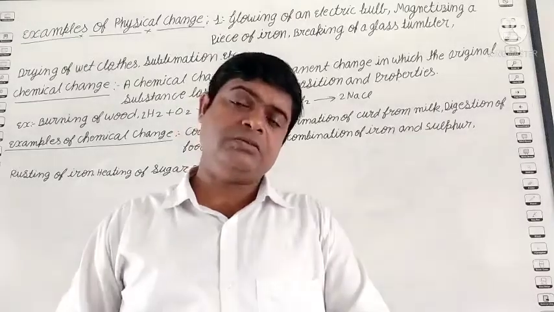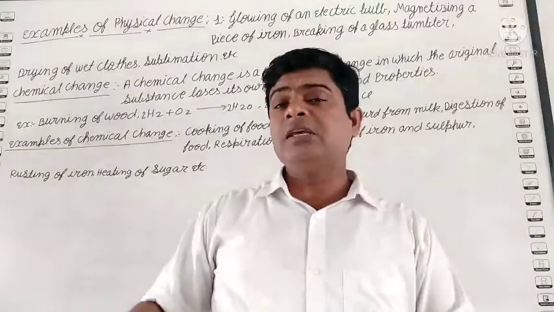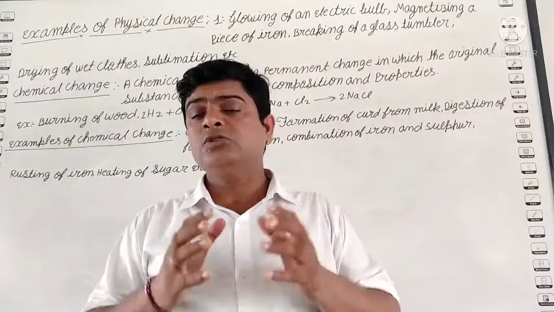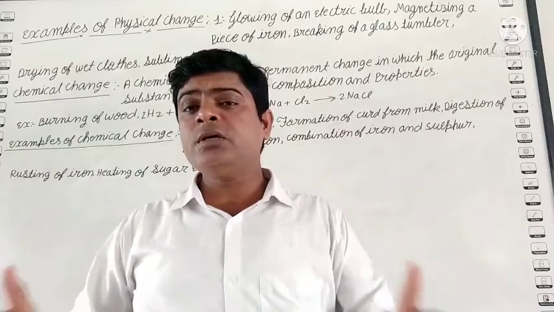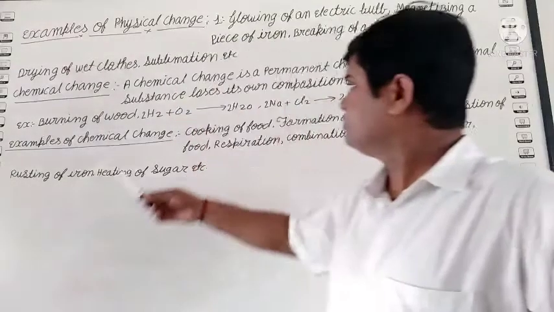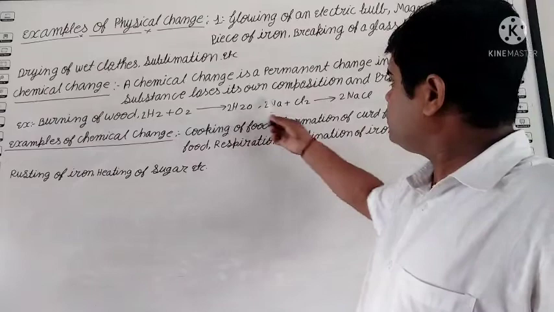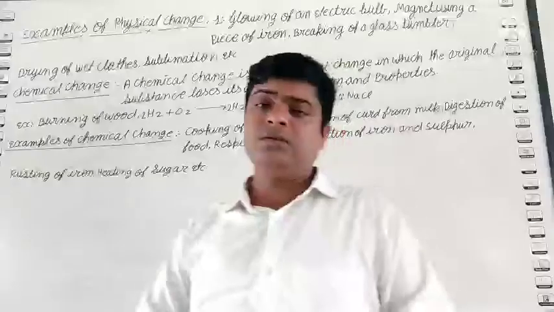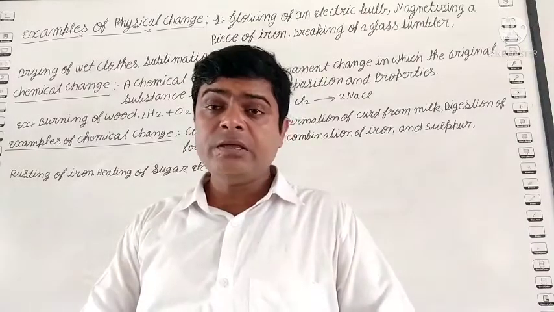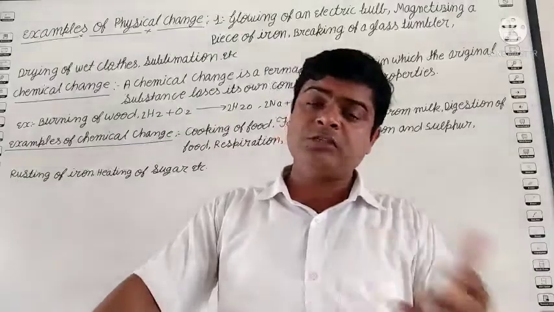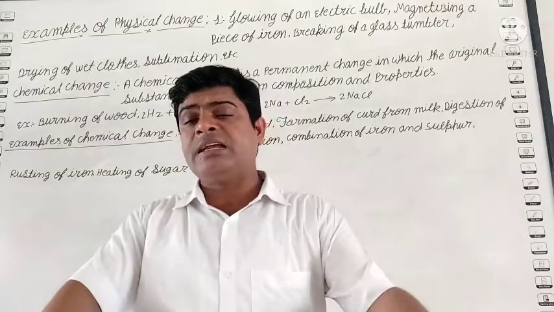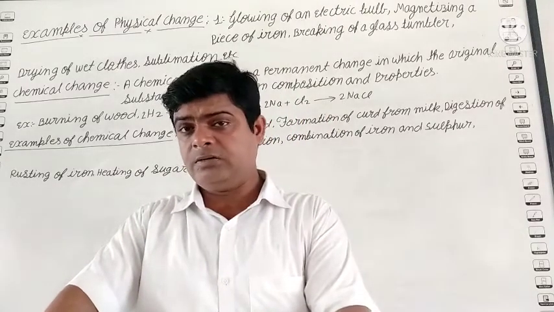Next one is the chemical change. What is the chemical change? Student, chemical change is a permanent change in which two or more substances join together and form a new product with a new property. Okay? In this process, the substance loses its own composition and properties. And one more thing, student, in the chemical change, electrons participate. Their property and composition are lost, but the elements present on the reactant side are equal on the product side.